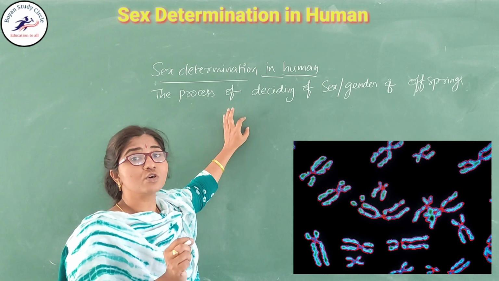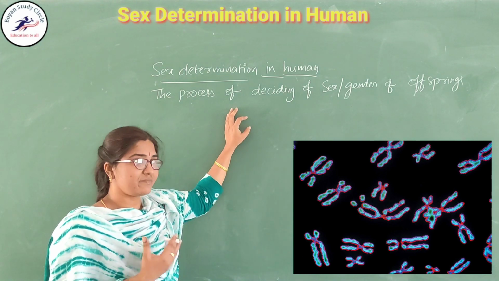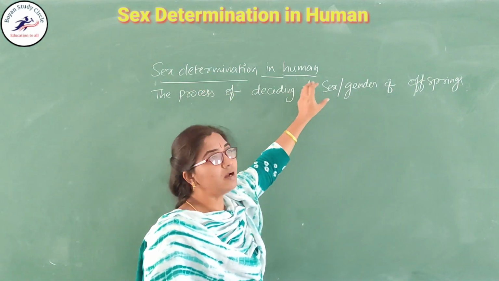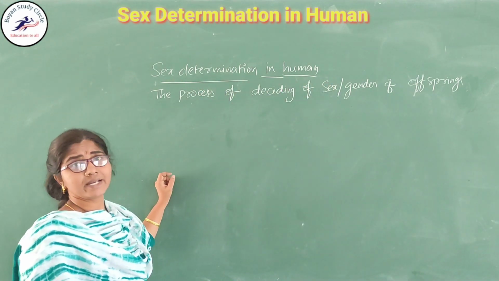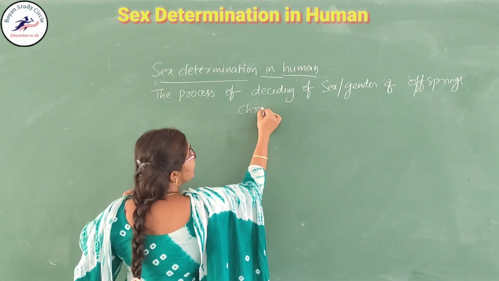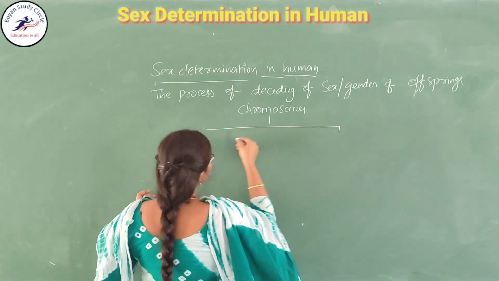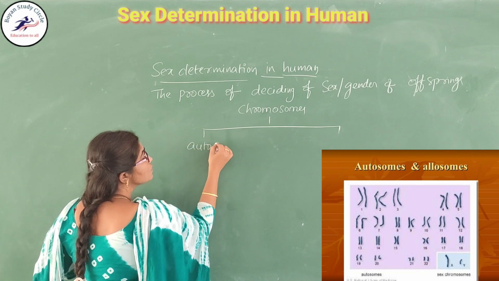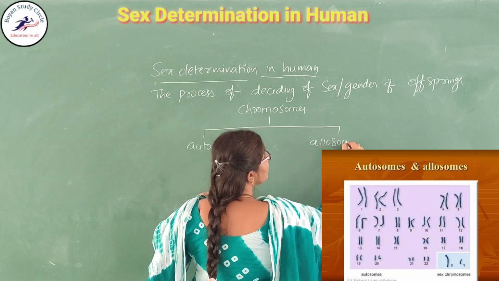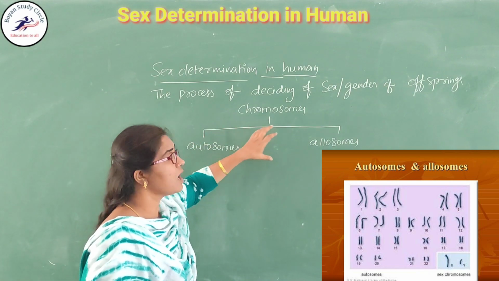That means chromosomes decide it. Already you know what is meant by the chromosome, as we learnt in the previous classes. So these chromosomes decide the sex of the offspring. How are they decided? How are the chromosomes present? Mainly two types of chromosomes are there. What are they? Autosomes and allosomes. Two types of chromosomes are present in the human being: the autosomes and the allosomes.